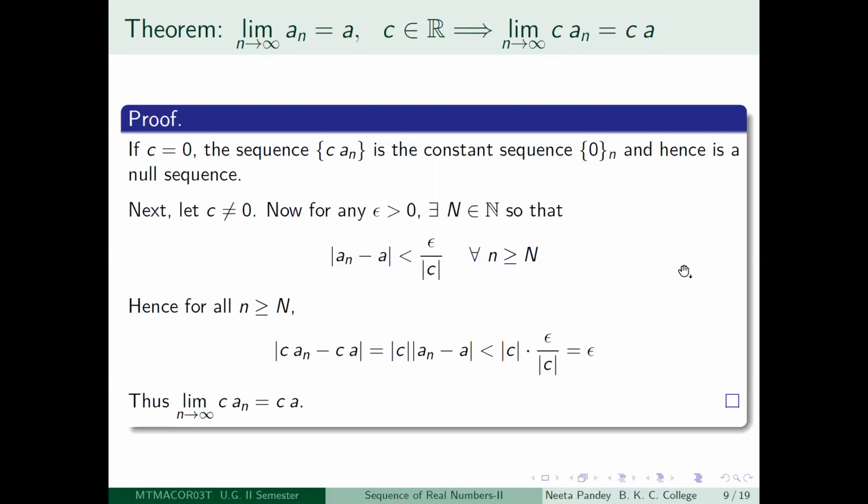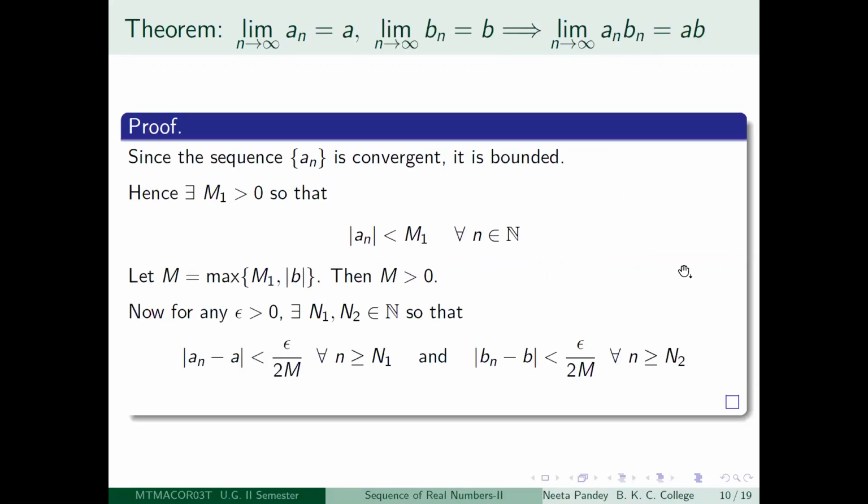Right? So the next result in the algebra of limits is about products. Again, suppose that the limit as n tends to infinity of a_n is equal to a, and the limit as n tends to infinity of b_n is equal to b. Then we will show that the limit as n tends to infinity of a_n into b_n is equal to ab. So how do we do that?